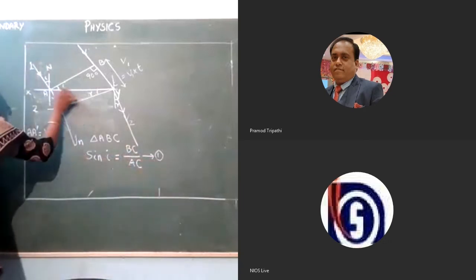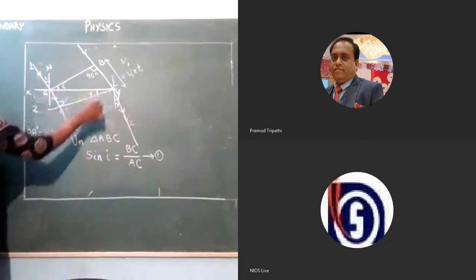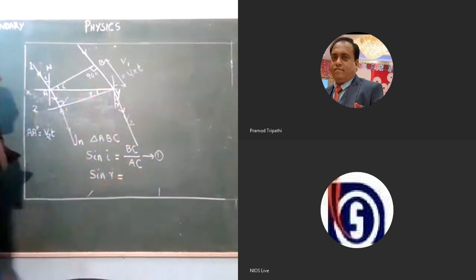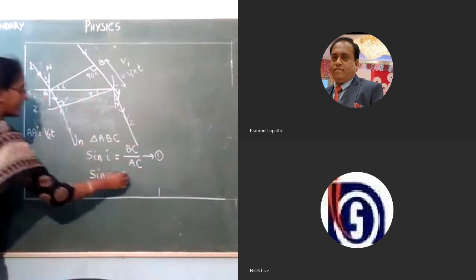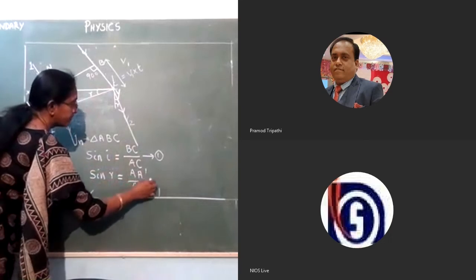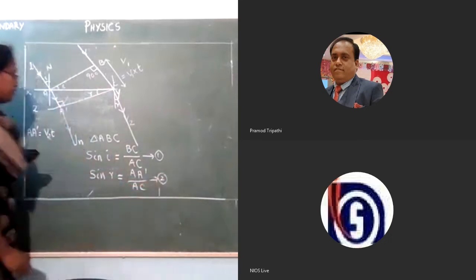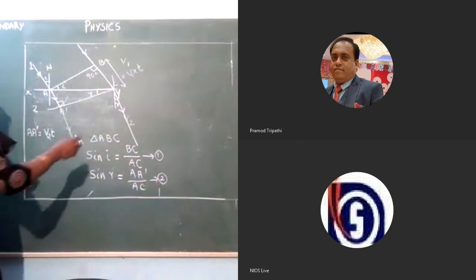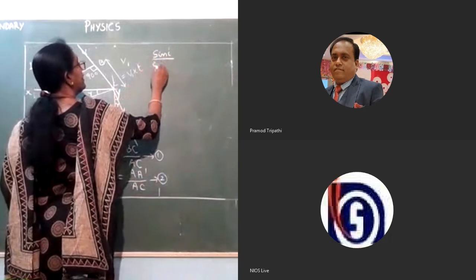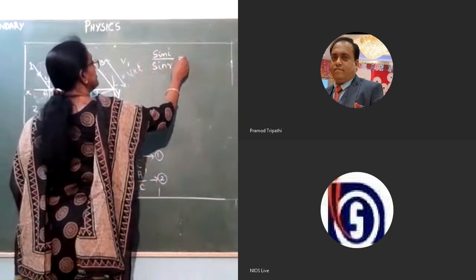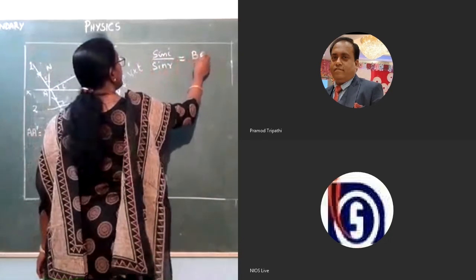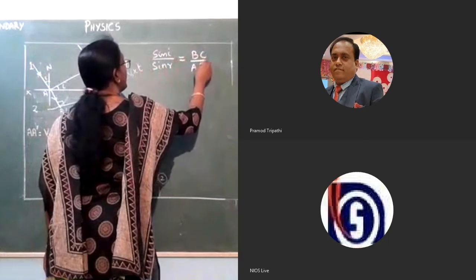Similarly, from this triangle A dash C, if you find sine R, it is equal to opposite side, that is A dash, divided by AC. Equation number 2. From equation 1 and 2, sine I by sine R is equal to BC divided by A dash.